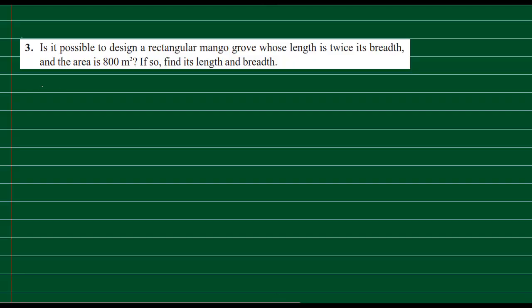Okay, next. Again, we come to exercise 4.4, quadratic equation. We'll continue. The question is: is it possible to design a rectangular mango grove whose length is twice its breadth and the area is 800 meters square? If so, find its length and breadth. So they are asking us whether this situation is practically possible or not.